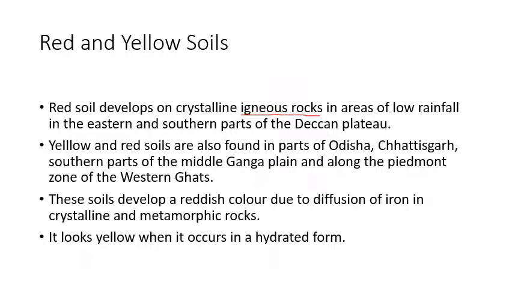So the areas which receive low rainfall in the eastern and southern parts of the Deccan Plateau, we observed in the map in the states of Orissa, Andhra Pradesh, and southern parts, that is Karnataka and Tamil Nadu, we observed this type of soil. So crystalline igneous rocks get eroded, get weathered, and then this soil is formed. Yellow and red soils are also found in parts of Odisha, Chhattisgarh, southern parts of the Middle Ganga plain and along the Piedmont zone of the Western Ghats. And I already told you what Piedmont is: foothills. We may say the area at the foothills of the Western Ghats.